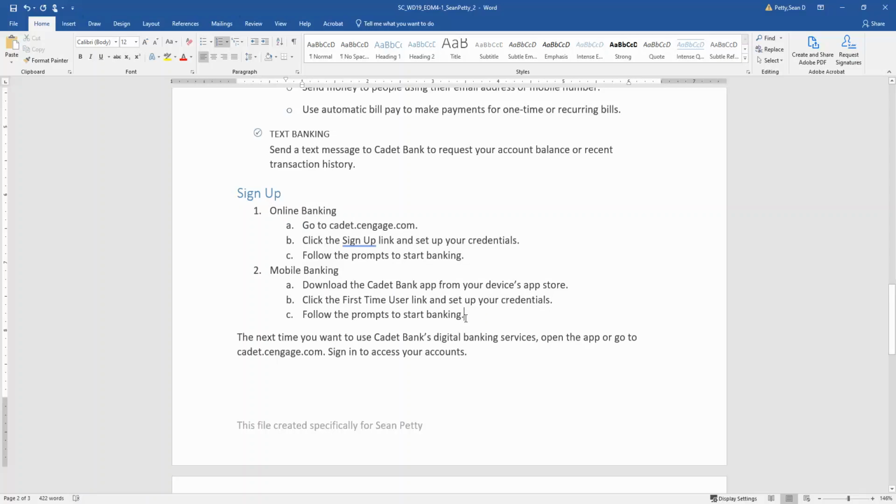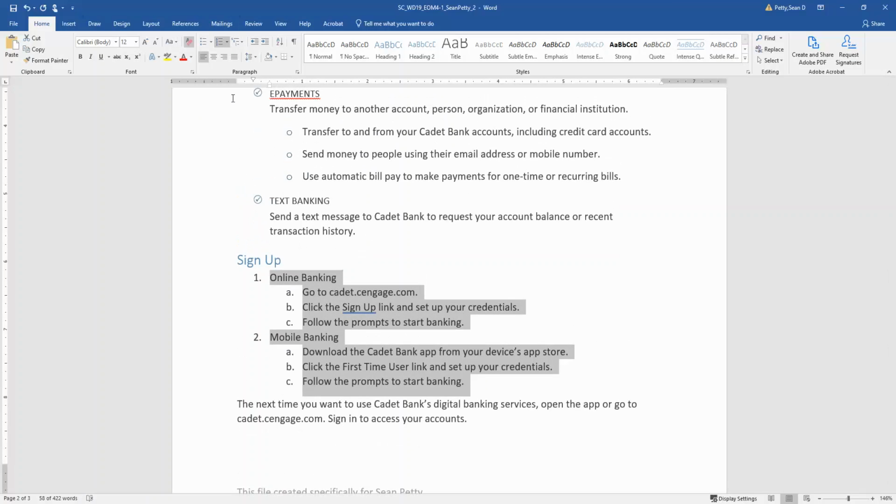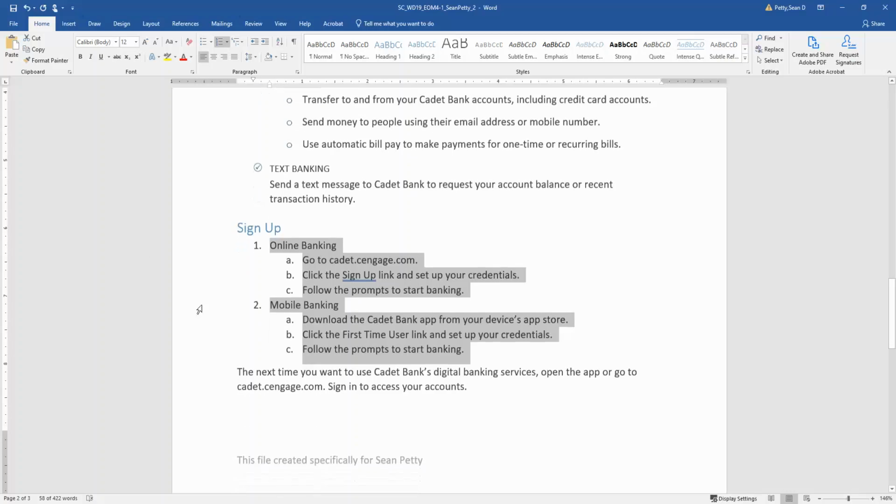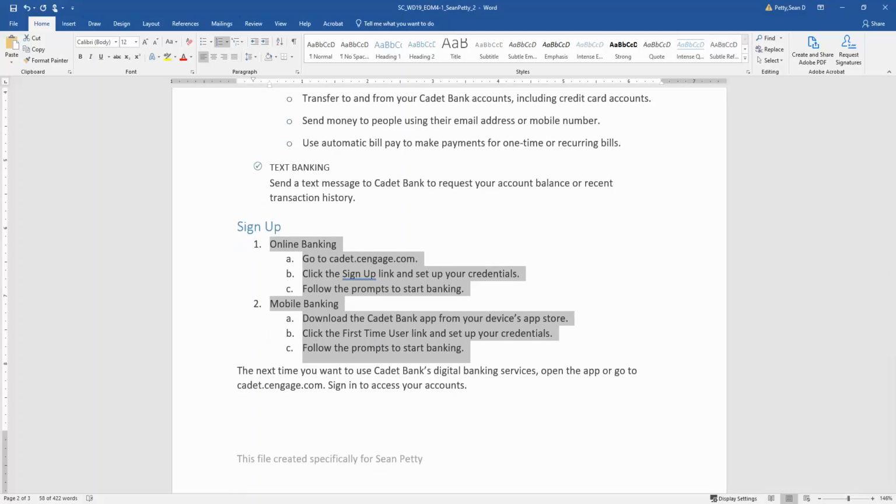So if you ever find yourself with a problem and it's not working, you can always strip away the formatting of something and then re-input what you need. But this is what it should look like. You should have an online banking number 1 and then number 2 for mobile banking. And if you look at the bottom of your instruction list, I believe what your paper should look like is provided there. So this is identical to what's in the instructions. So I think we're good. Let's go ahead and move on to the next step.